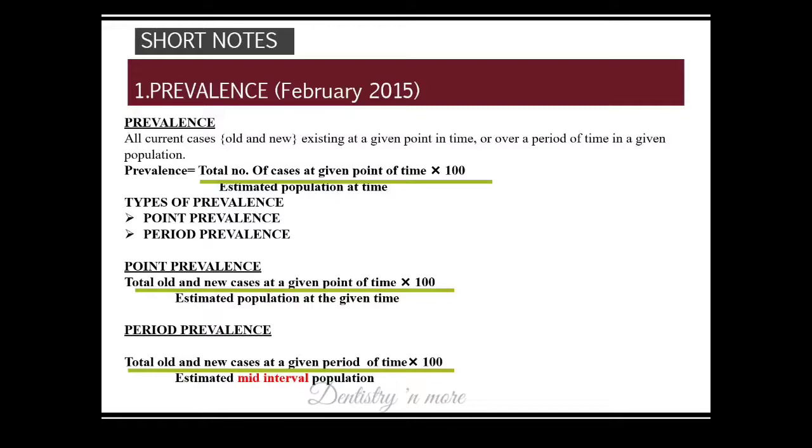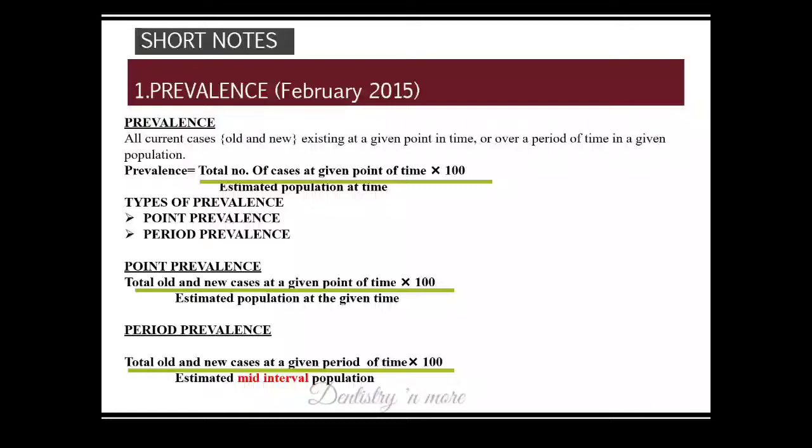Now the prevalence. Prevalence is nothing but all the cases, old and new. This is a proportion. So it can be a point prevalence or a period prevalence. Point prevalence is old and new cases at a given point, whereas period prevalence is at a given period. For point prevalence we take the population, but for period prevalence we take the mid-interval population. Mid-interval population means if we are taking a 1 year period, we take the population of July 1st, that is the middle of 365 days.